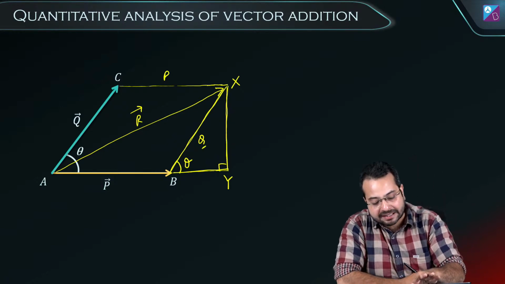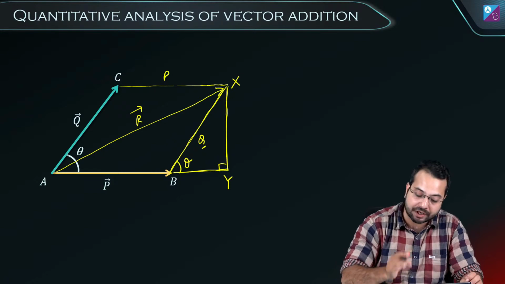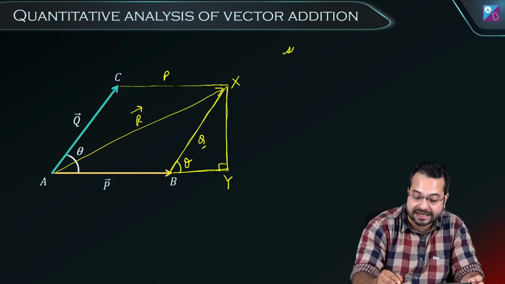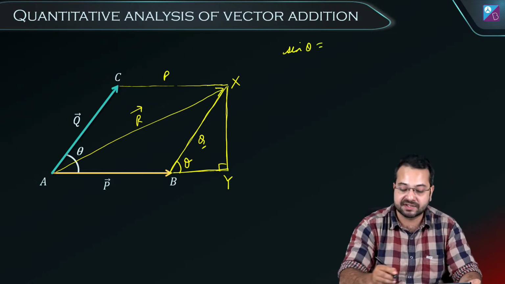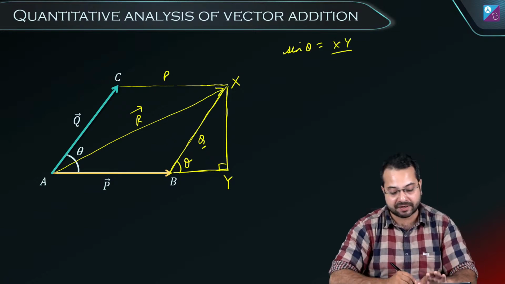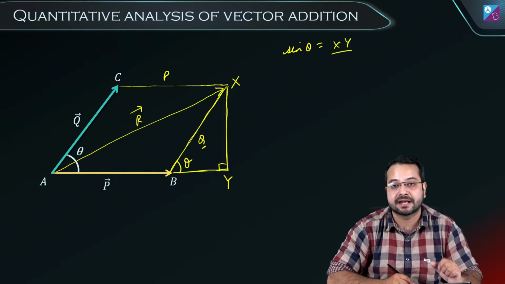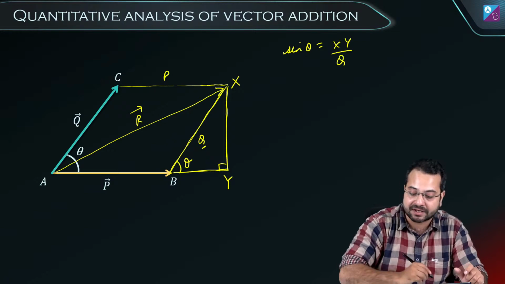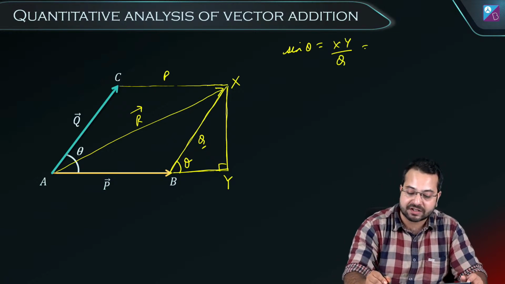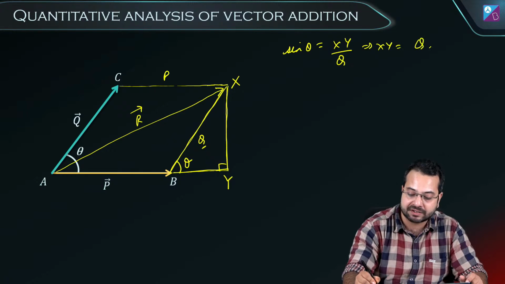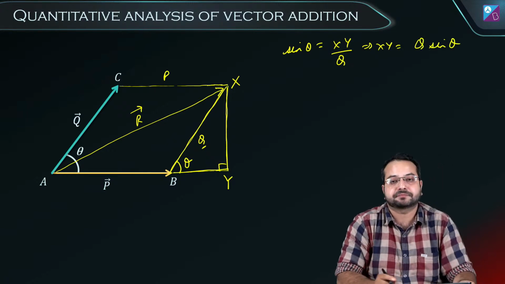So using that, can I find what is XY? I'm going to say that sine theta is equal to XY divided by BX. And the length of BX is q. So XY is going to be q sine theta. Do you agree?